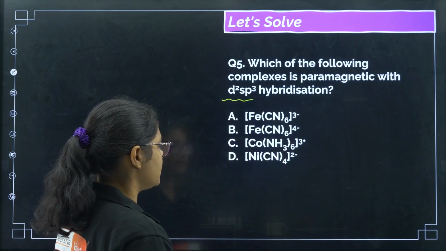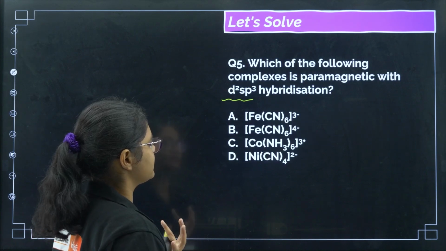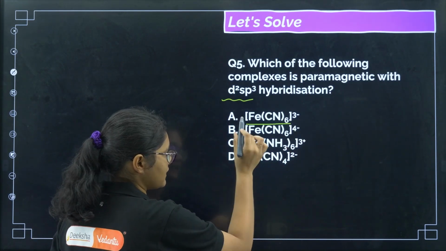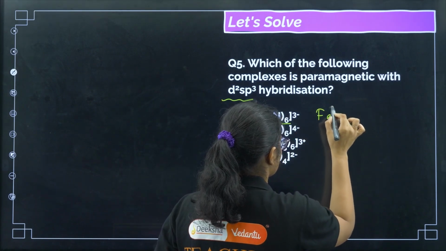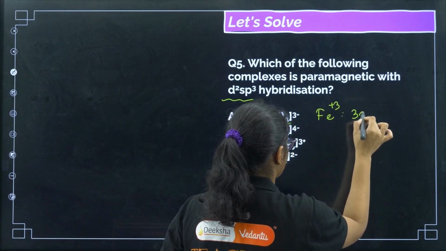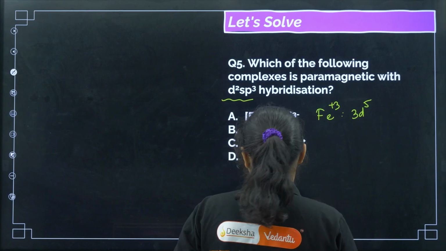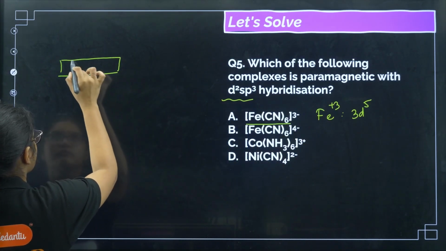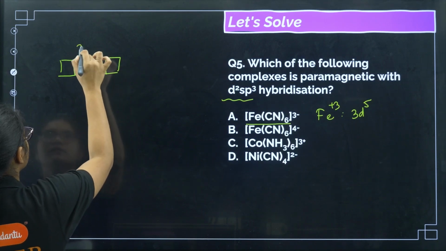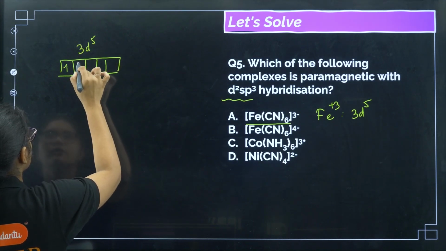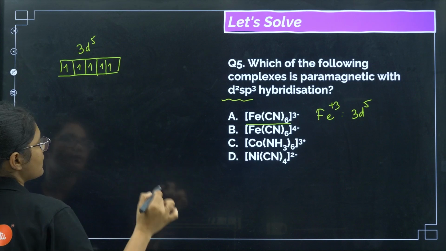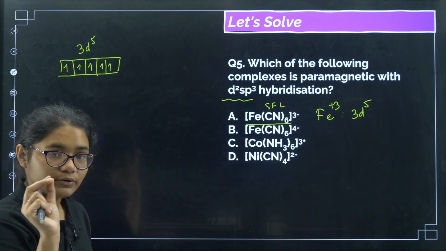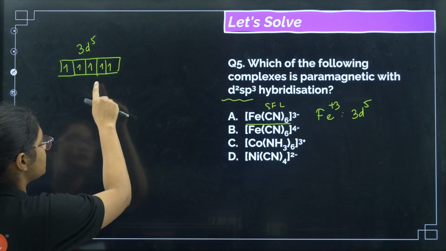Okay, it is paramagnetic but it is having d2sp3 hybridization. Okay, let us check now. If you see Fe(CN)6 3-, Fe charge is +3, right? So I will have 3d5 configuration, right? Now if I have 3d5 configuration, you can see here we have like this 3d5, so 1, 2, 3, 4, 5. Now what happens, because CN is a strong field ligand, pairing of electrons takes place, but I need only two empty orbitals, right?